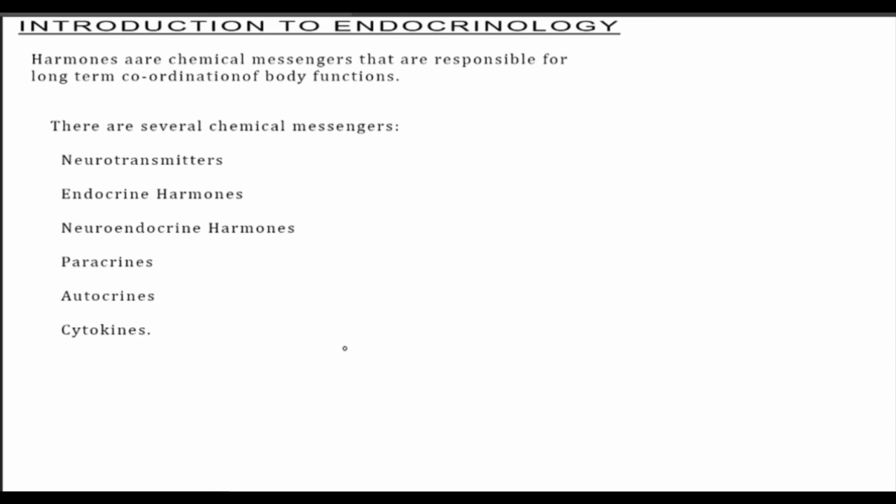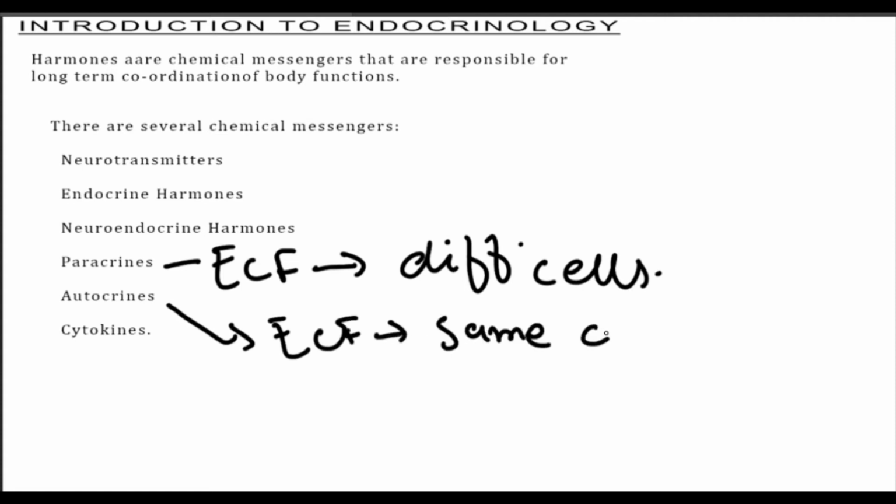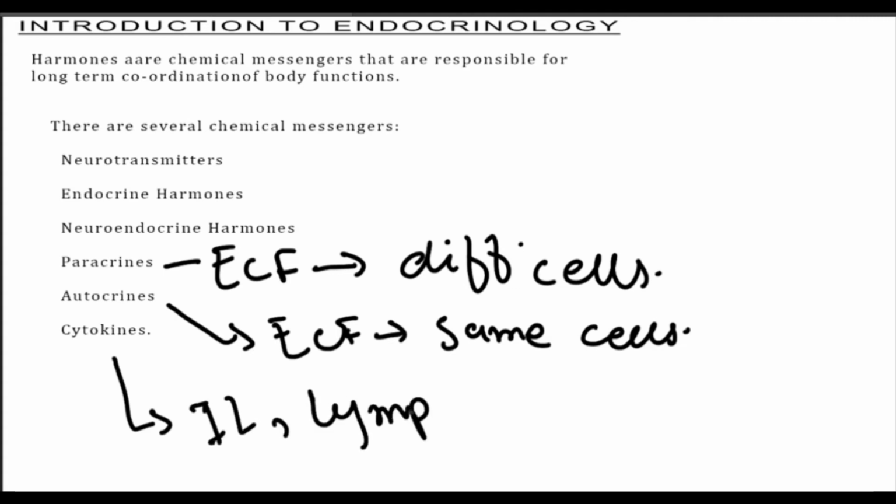Paracrines are the hormones or chemical substances secreted by the cells into the extracellular fluid and they affect the nearby different cells. Whereas the autocrines are the chemicals which are released into the extracellular fluid by the cells and they affect the same type of cells. Now the cytokines include the chemicals which can either act as paracrines, autocrines or even endocrine hormones. The most common examples are interleukins and lymphokines.